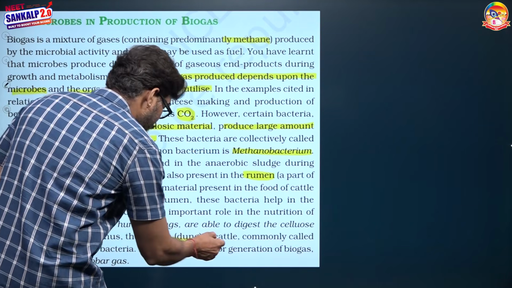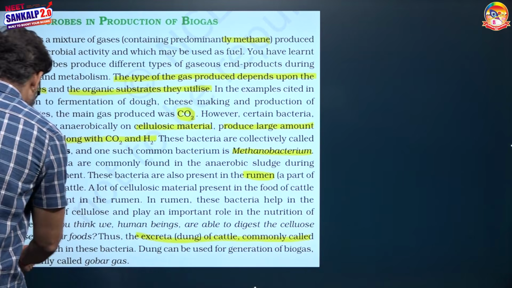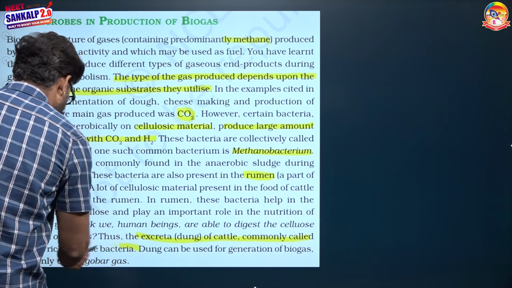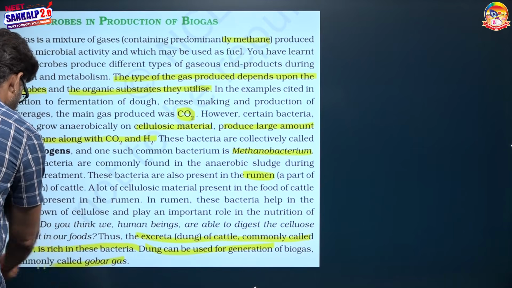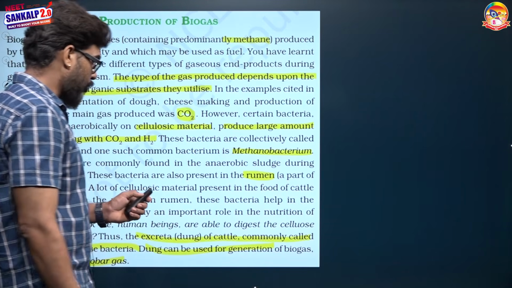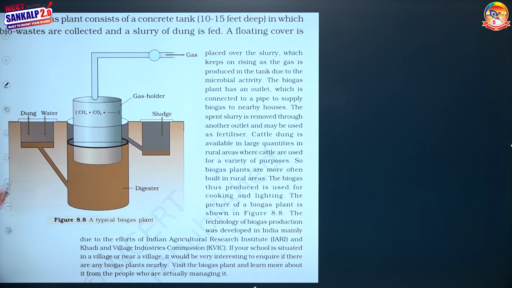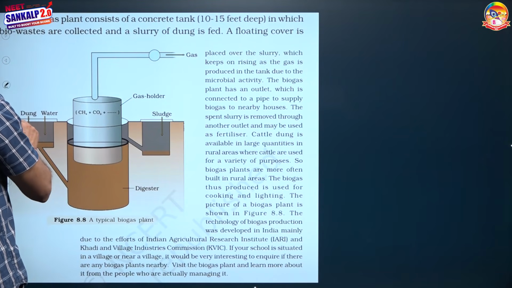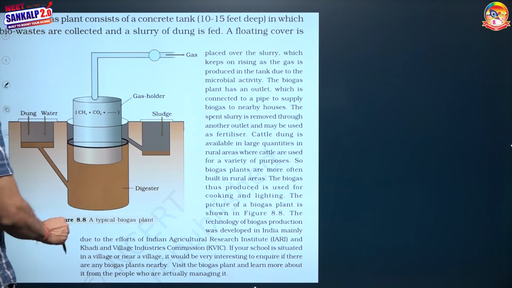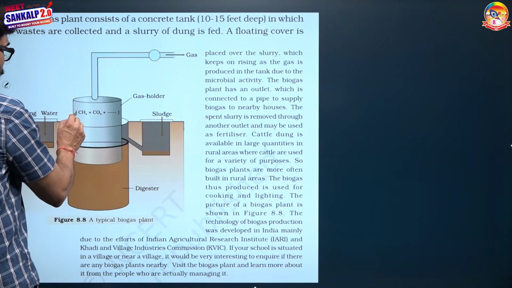The excreta of cattle, meaning dung, commonly called gobar, is rich in such bacteria. So dung can be used in generation of biogas. So it is commonly known as gobar gas also. This is the scheme of a biogas reactor at a biogas plant. This is the cement or concrete tank. This is dung and water mixed together as slurry, pumped into the digester, where the anaerobic breakdown happens, and methane and carbon